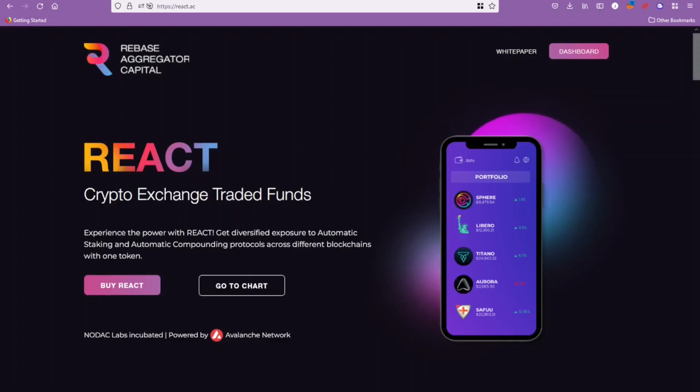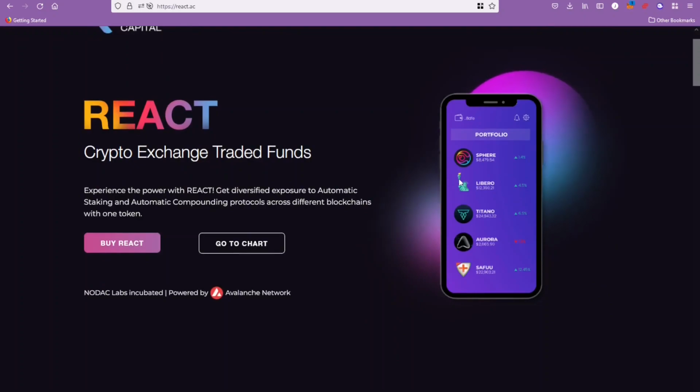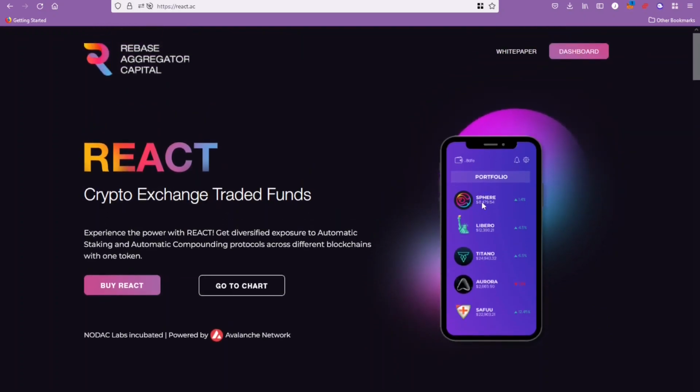So today I've got an interesting video for you guys. I've got a project upcoming on the Avalanche blockchain in the next couple of days. It's called React, and that stands for the Rebase Aggregator Capital Token. Now what these guys are, as you can see from this page, you're looking at Sphere, Libero, Titano, Seifu, and you're thinking, okay, is this another auto rebase project? And there you'd be wrong. These guys are going to be something new and unique that we've kind of never seen before. So yeah, let's get into it.